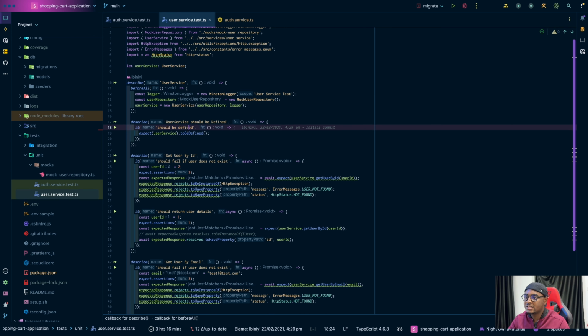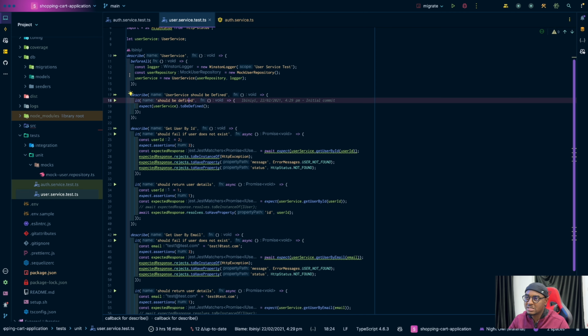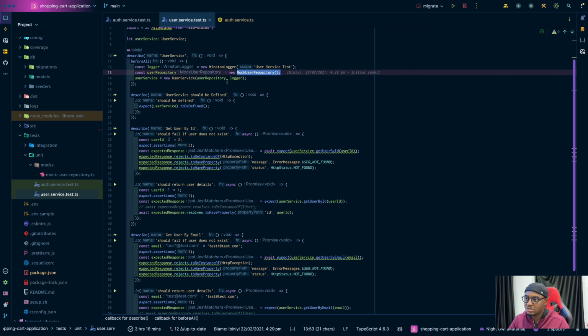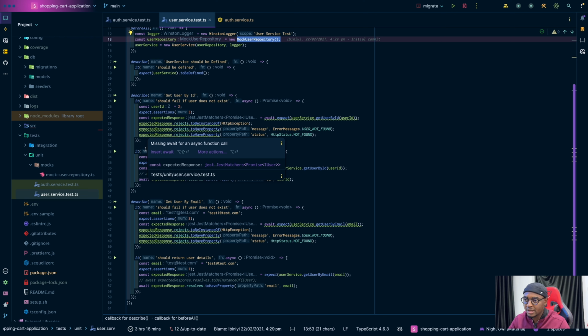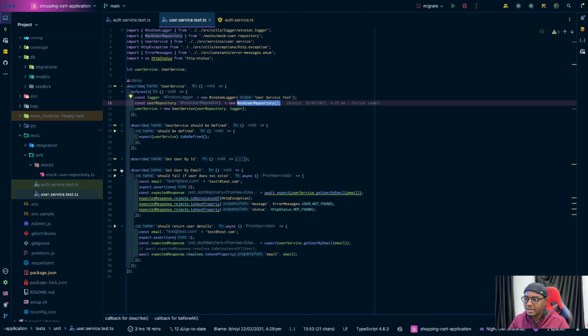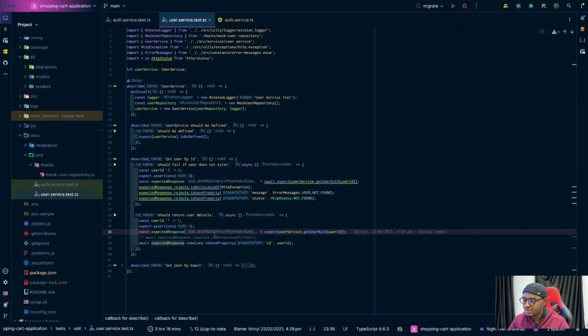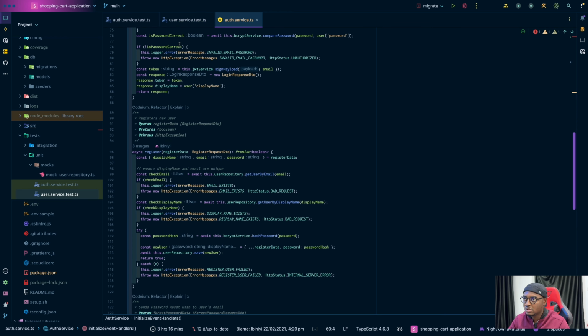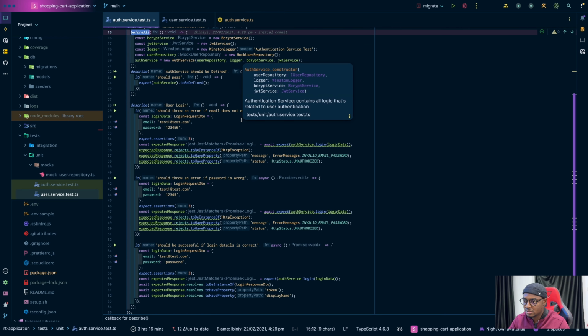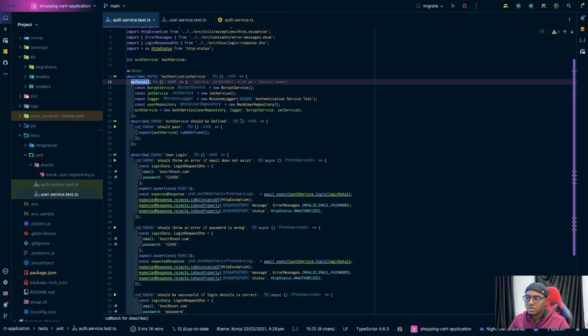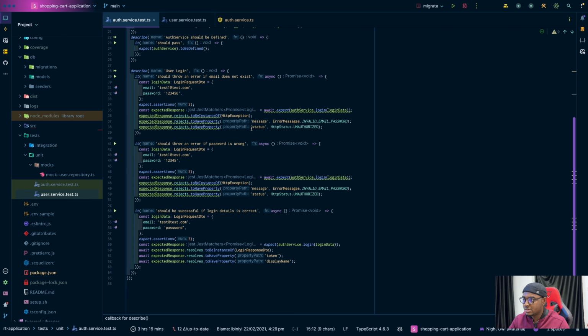Then for the user tests, for the user service, we did the same thing. We passed a mock user repository, and then we have get user by ID, get user by email. That was all I wrote actually. If you have any question about unit tests, please let me know.